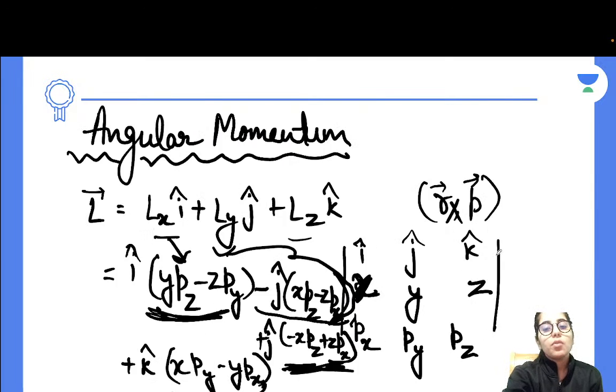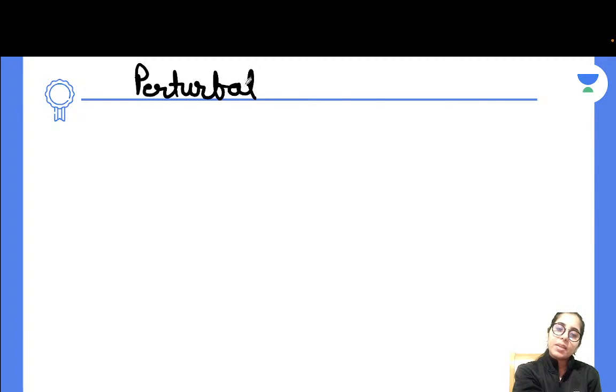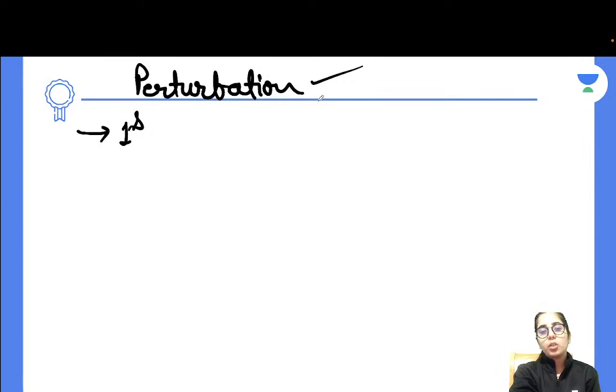After covering this much portion, like we talked about from the beginning, what do you have to do next? Next, you will go for the perturbation theory part. It's very important. In perturbation theory, you have to cover the first order correction to energy. First of all, you need to understand what perturbation actually is and why you find the correction to energies.